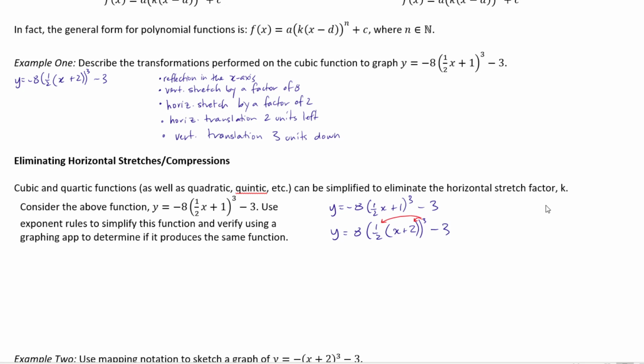This correlates to this exponent law, which is that if you have a times b to any exponent, let's just say in this case a times b to the power of 3, well, that just equals a cubed times b cubed, right? Again, these two factors here have to be multiplying, right? A times b.